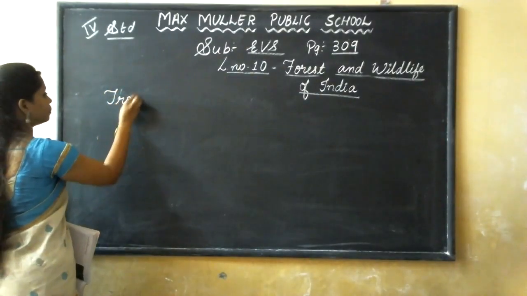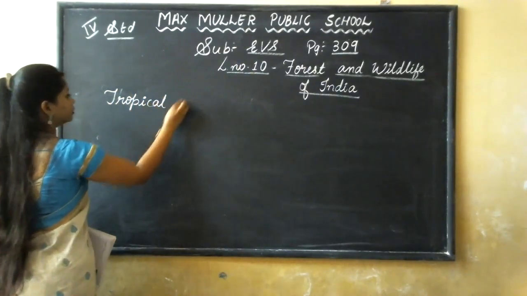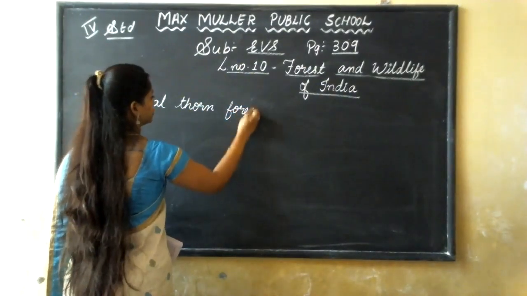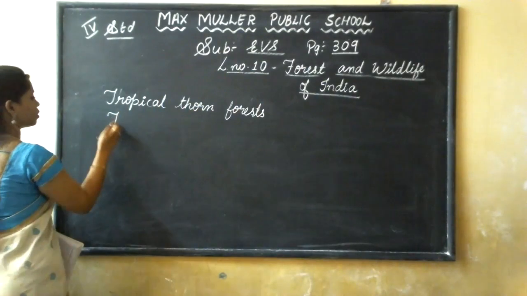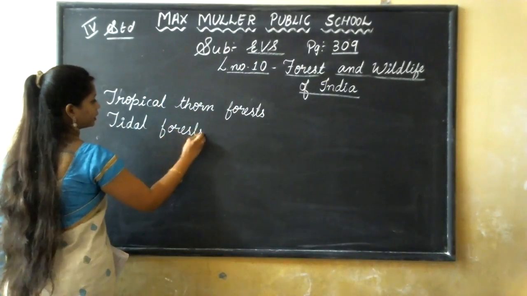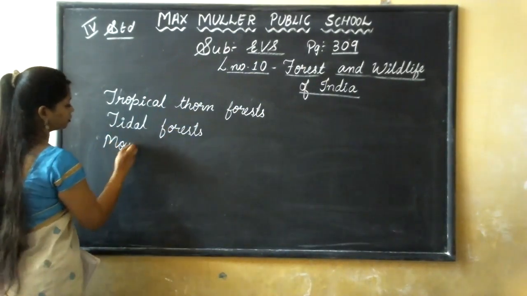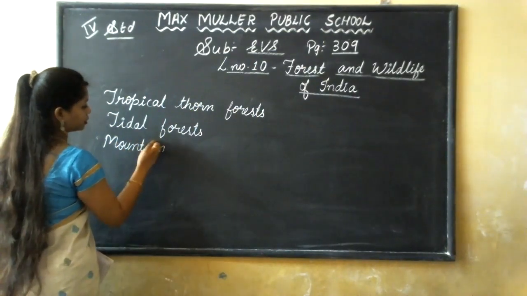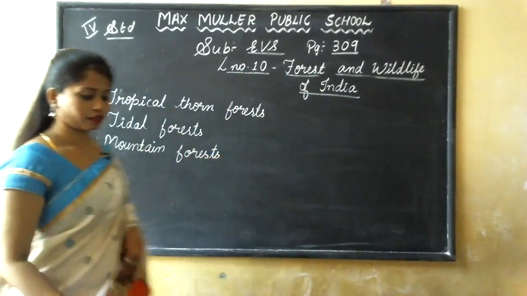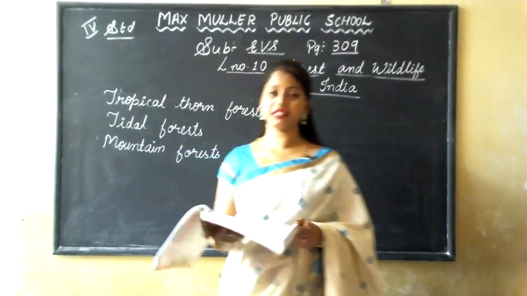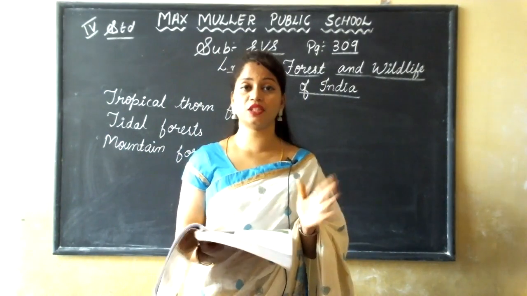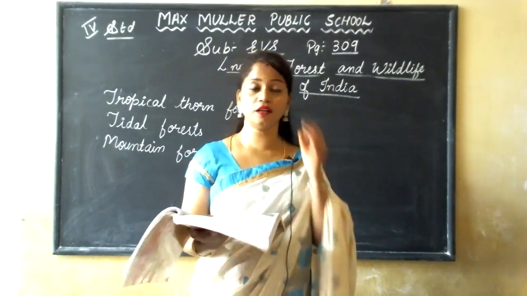This is the third type, tropical thorn forest. And next was tidal forest. And lastly was the mountain forest. Okay, this tropical thorn forest we can see in the areas of Rajasthan, Gujarat, Madhya Pradesh and Uttar Pradesh.